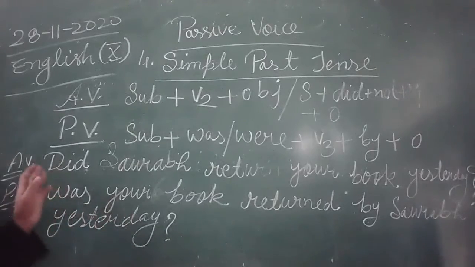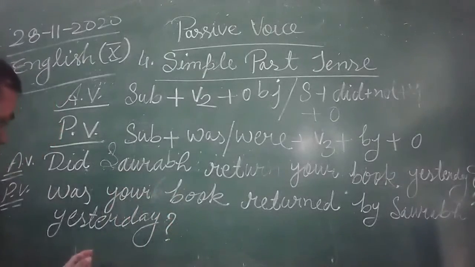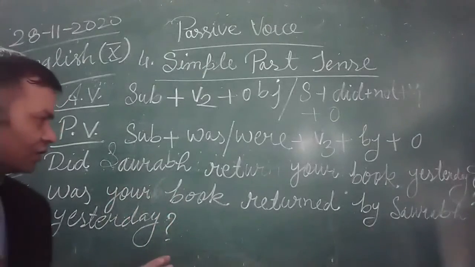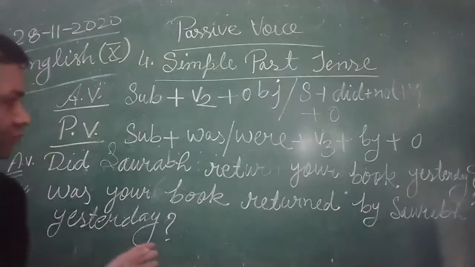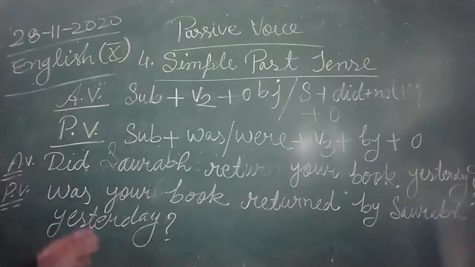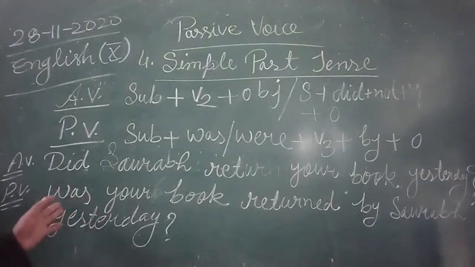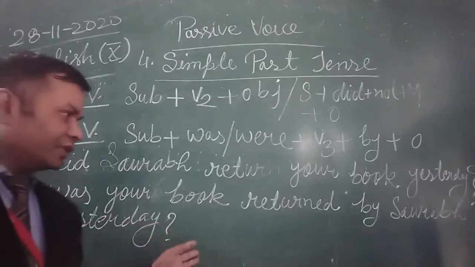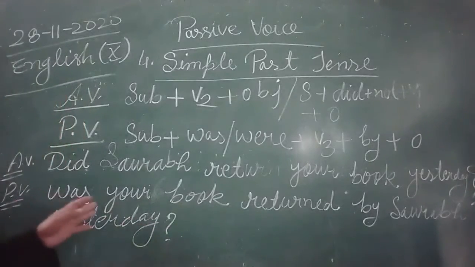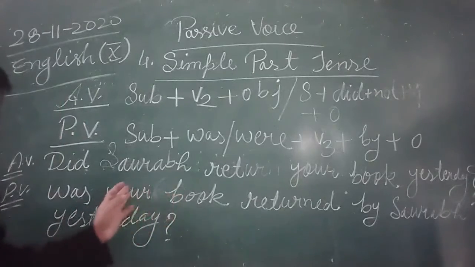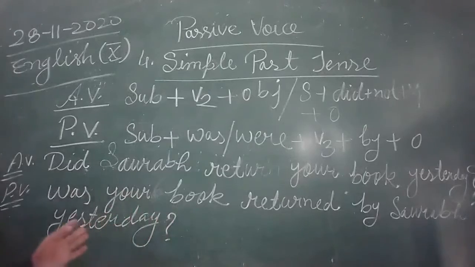So the active voice is an interrogative yes or no type question, so passive voice also will be an interrogative yes or no question. And in active voice we use helping word did, and in passive voice helping word was or were has been used. So in the same way, it is a singular subject, so that is why was has been used.